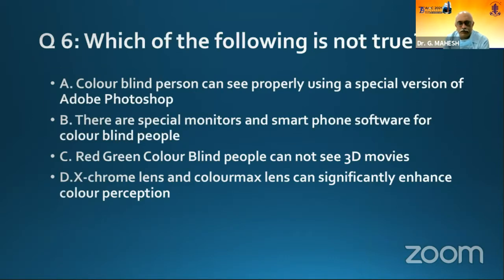Another interesting thing about colorblind person can see properly using a special version of Adobe Photoshop. There are special monitors and smartphone software for colorblind people. Red-green colorblind cannot see 3D movies. X-chrome lens and color max lens can significantly enhance color perception, which is not true.